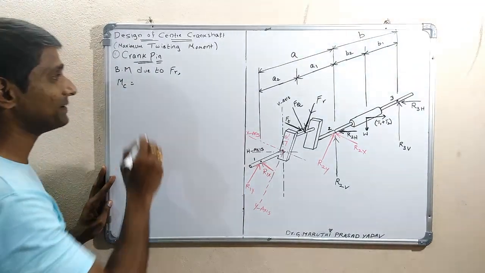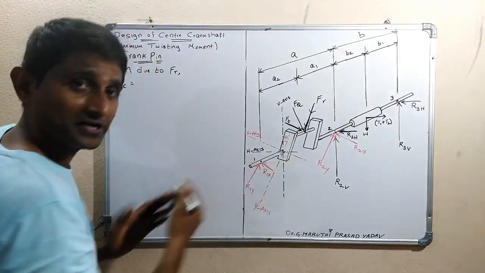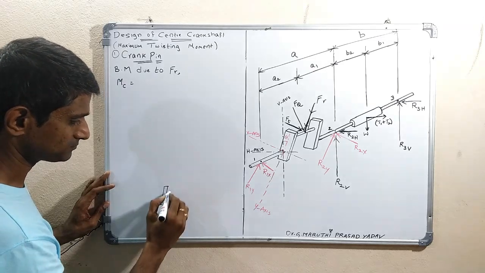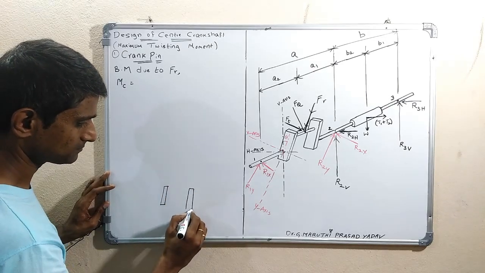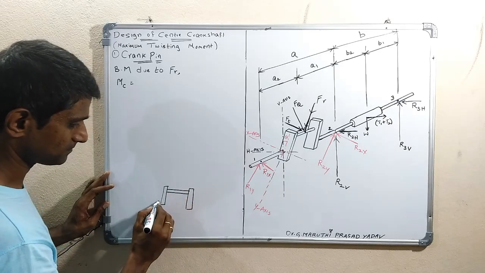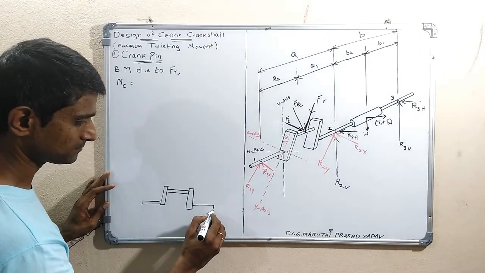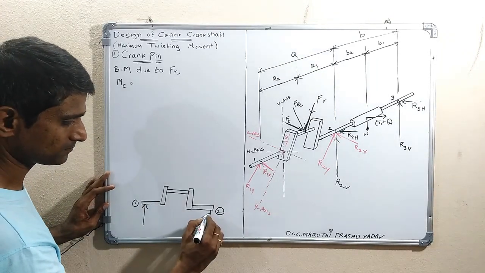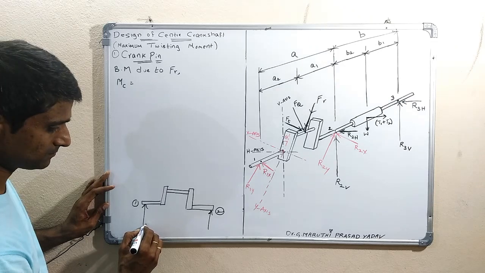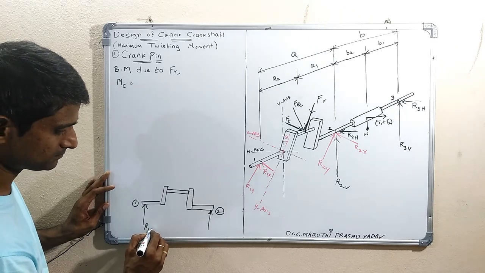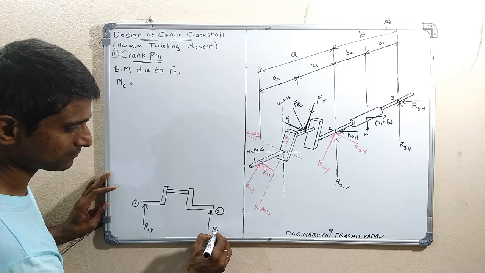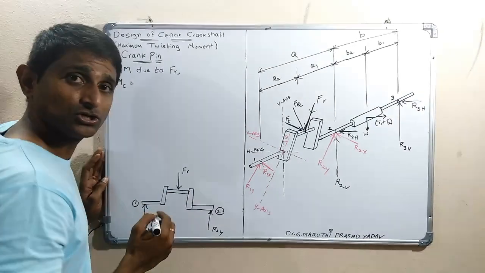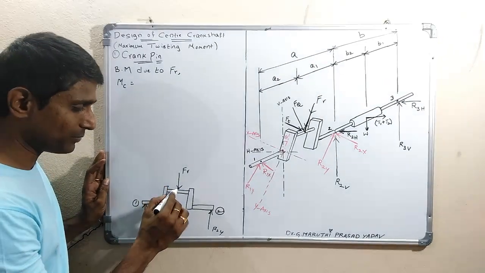So the bending moment acting on the crank pin is, as usual, if you take the diagram here, it is like this. So we have to consider the bending moment acting here.